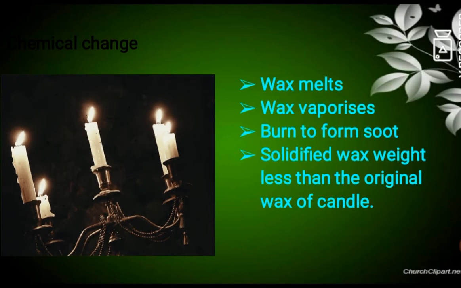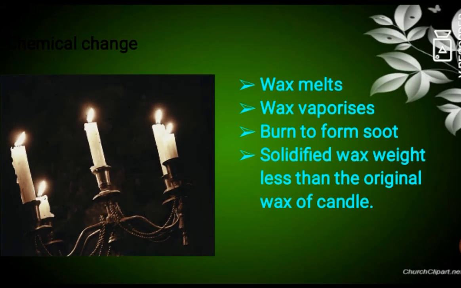Chemical change means it will form a new compound or new substance. So here the candle is burnt and it forms carbon dioxide and water vapor. And also the weight of the wax will be less than the original wax of the candle.